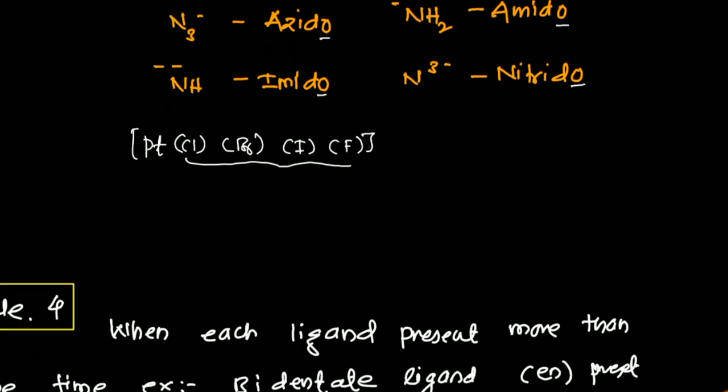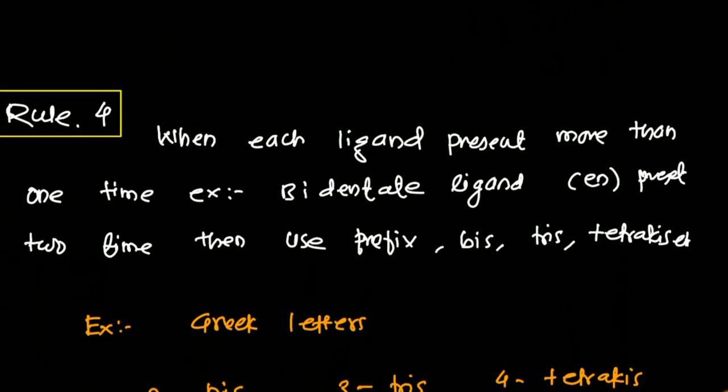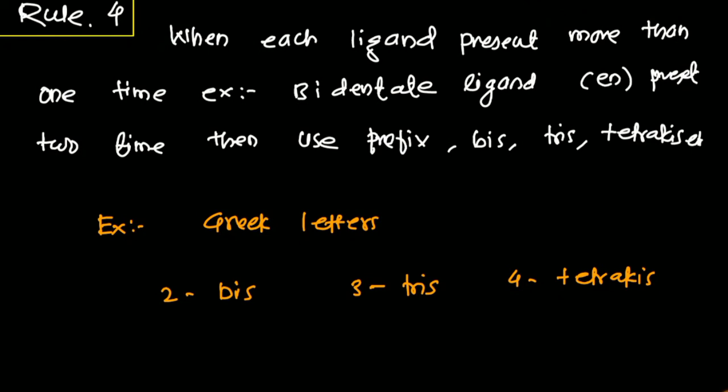Okay, this is rule number 3. Now rule number 4. When each ligand is present more than one time, for example ethylene diamine, you know that ethylene diamine is a ligand with denticity 2, so there are already 2 donor atoms present in this system. Then you can use the Greek prefixes bis, tris or tetrakis.